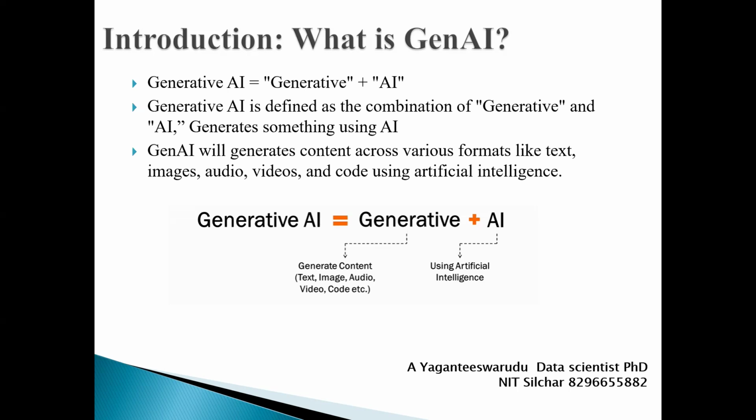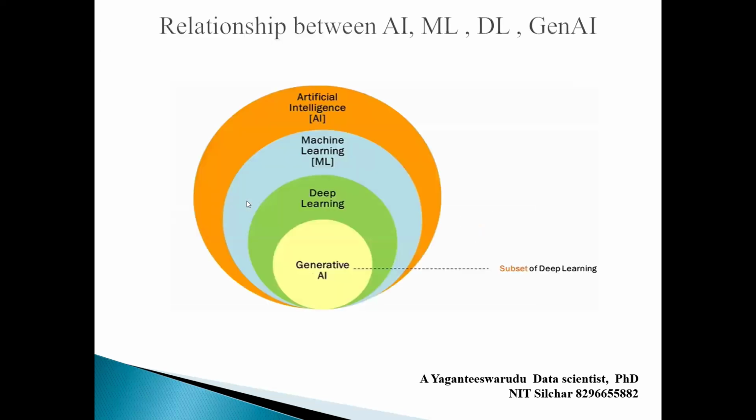Generating content in different formats like text, image, audio, video, code, etc., by using artificial intelligence is called generative AI.